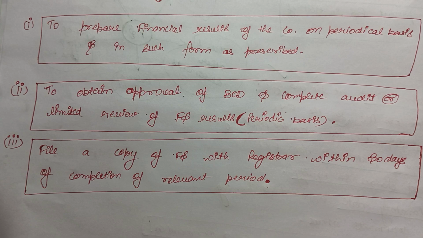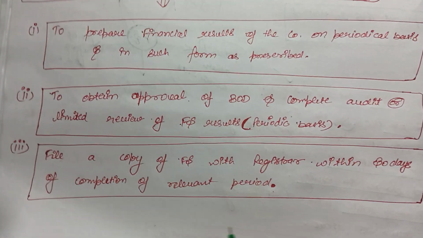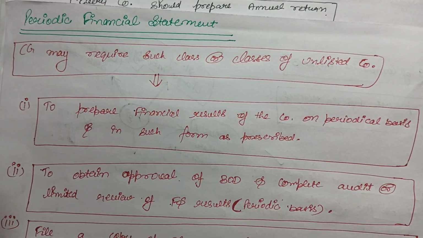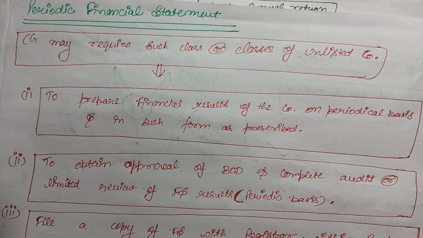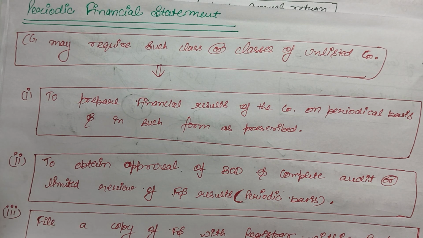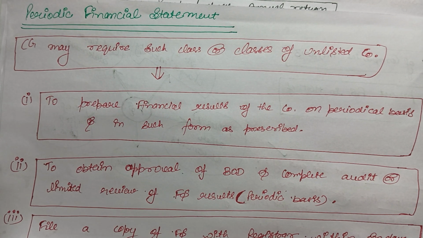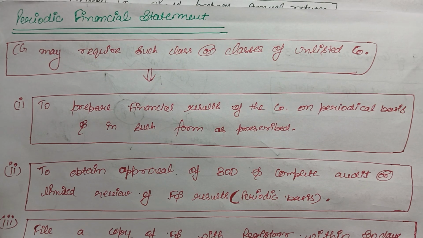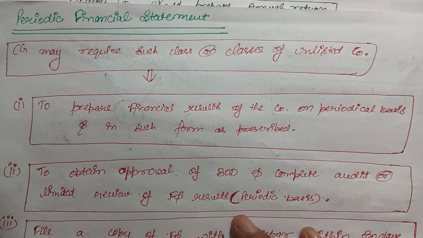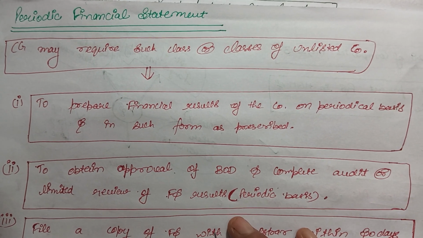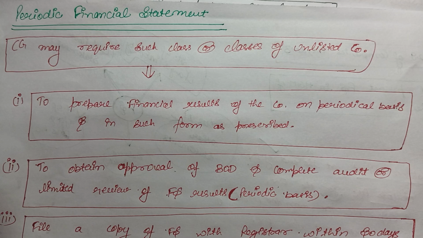Normally the companies prepare the financial statement for the year. Okay, but the bigger companies, or the companies with high net worth and high turnover, or as per the law's requirement, some companies prepare periodic financial statements, like for the quarter, for the half year, and for nine months, or for any period in between the year.